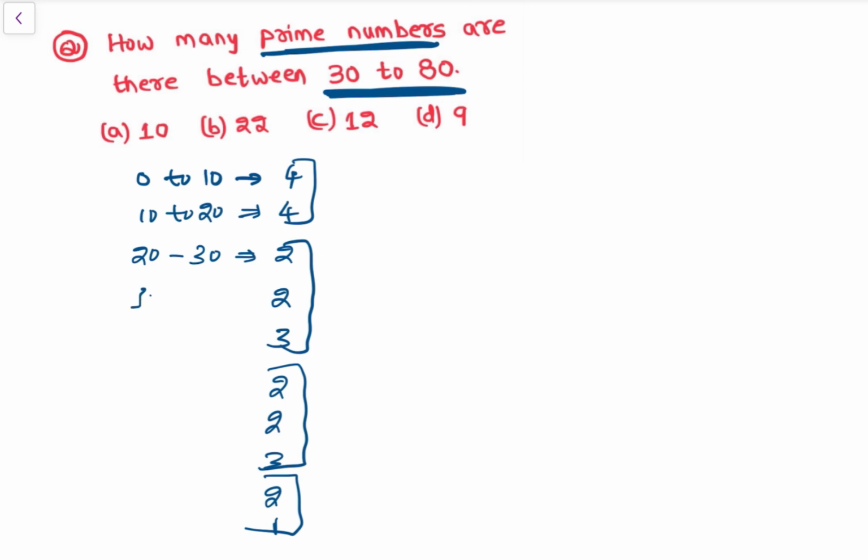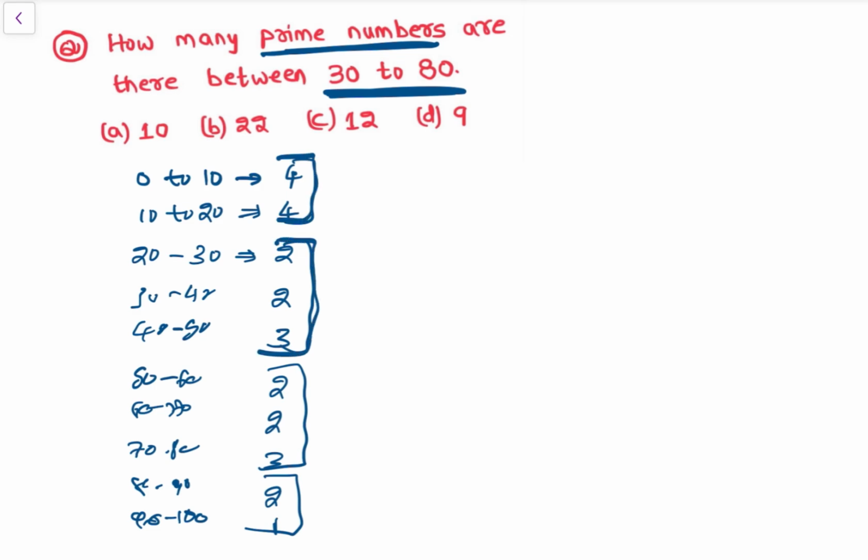So 30 to 40, then 40 to 50, then 50 to 60, then 60 to 70, 70 to 80, 80 to 90, 90 to 100. So 4 4 2 2 3 2 2 3 2 1, right?